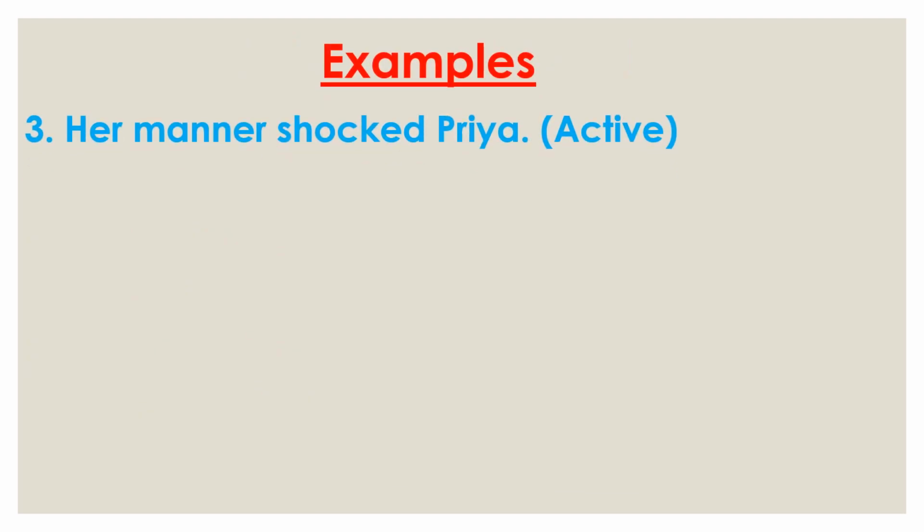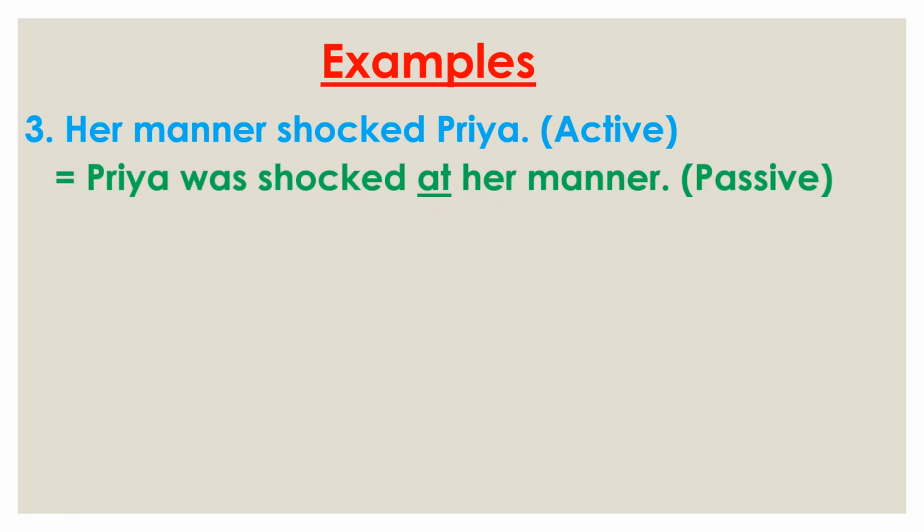Now see the next example. Her manner shocked Priya. Her manner is the subject, shocked is the verb, and Priya is the object. So at first we use Priya, then the helping verb was, because shocked is in the past form. Then the third form of shocked, then at. So shocked takes at, not by. Then the subject her manner we use here.